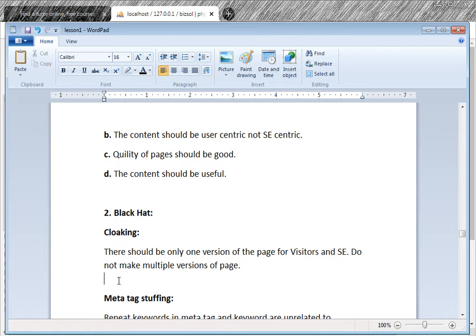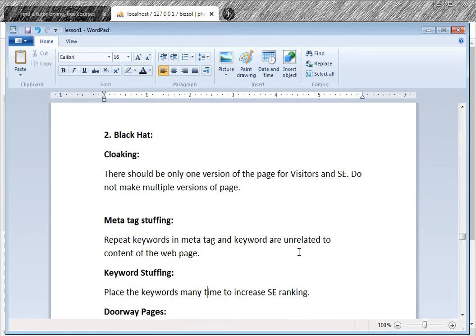Okay, for black hat SEO, there is a term cloaking. There should be only one version of the page for visitors and search engines. Sometimes we make a different page for the search engines, where we use a lot of dense keywords, and there is a user page, which is what the user sees. No, this is not allowed. This is called cloaking. Cloaking is not allowed. There should be the same version for the user and the search engine.